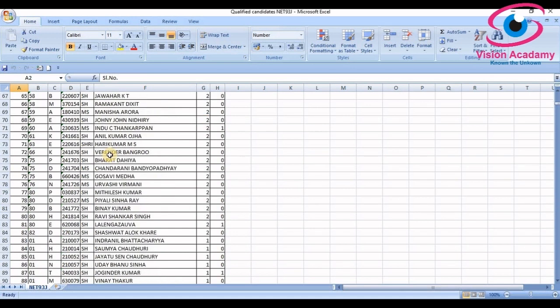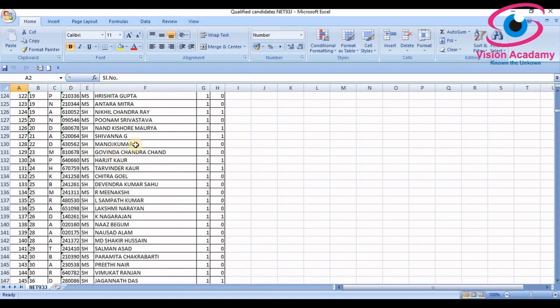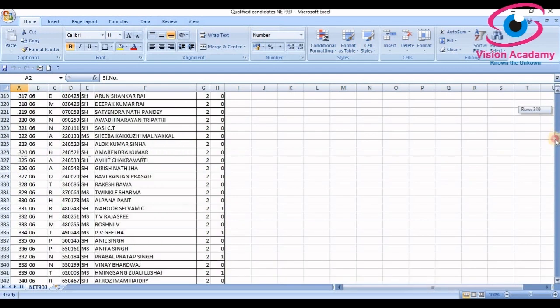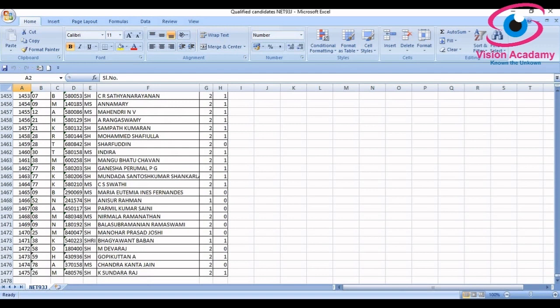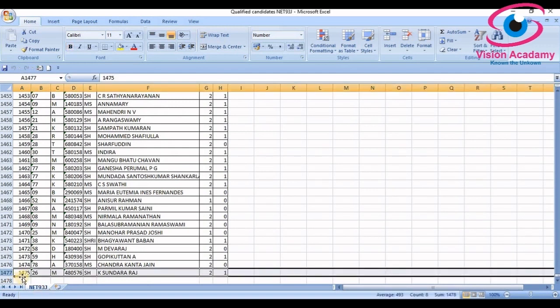You can see too many eligible candidates, and you must be thinking how many candidates qualified in June 1993. For your curiosity, I will tell you that number. If I go to the last page of this, here it is: 1475 candidates qualified in NET and JRF in June 1993. Think only, 1475 candidates qualified.